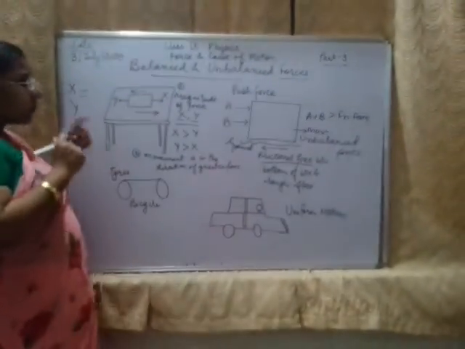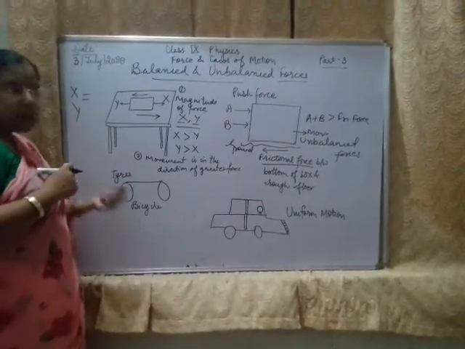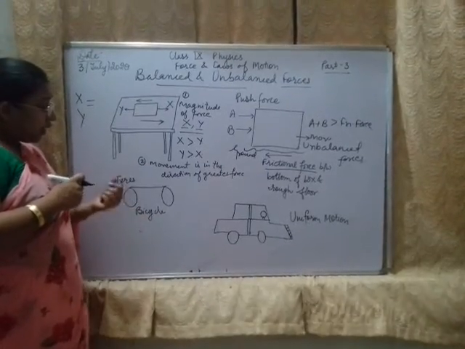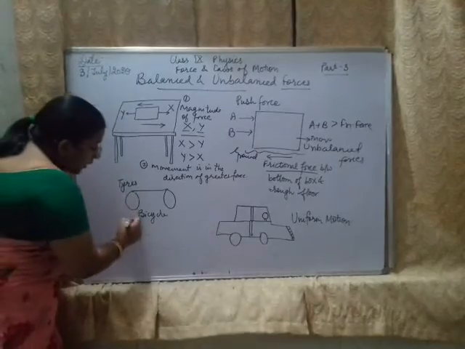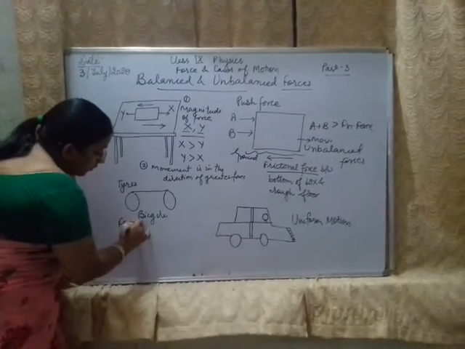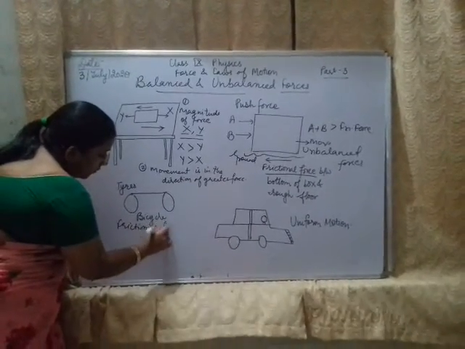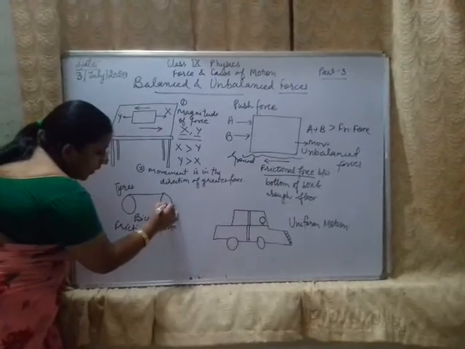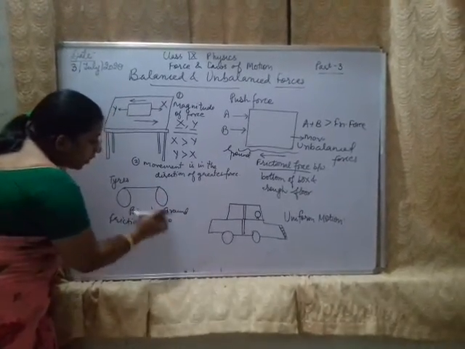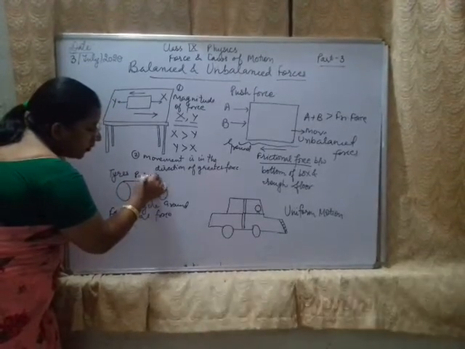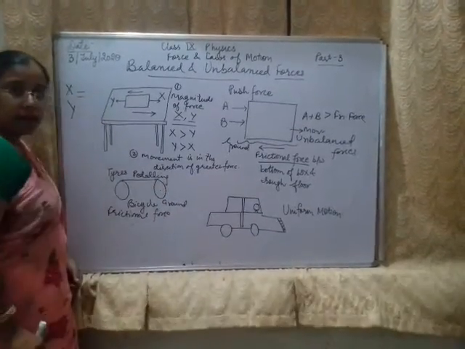Similarly, like this bicycle, when we start pedaling, what happens? The frictional force between the tires and the ground is overcome by pedaling of the cycle.